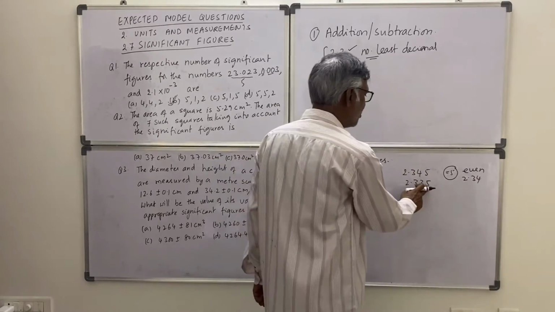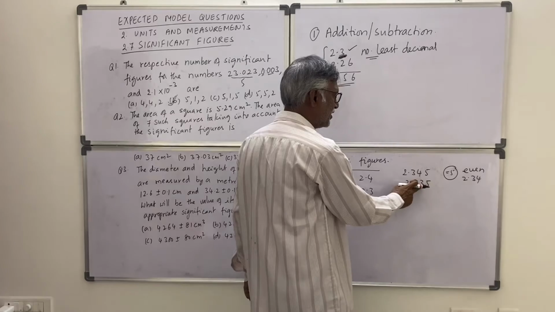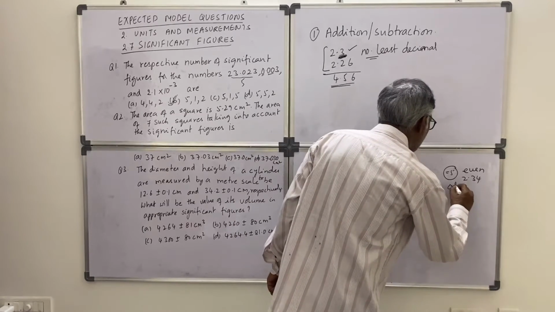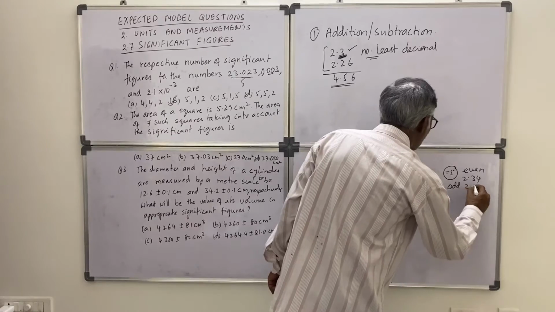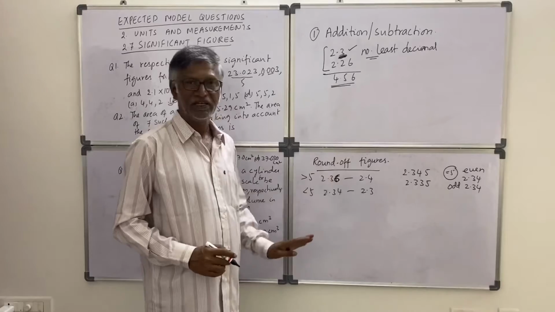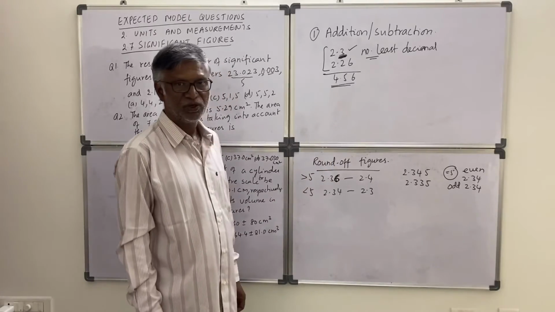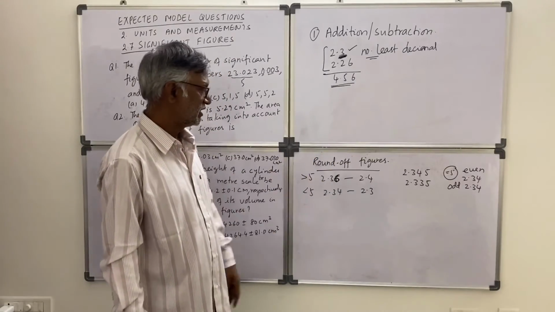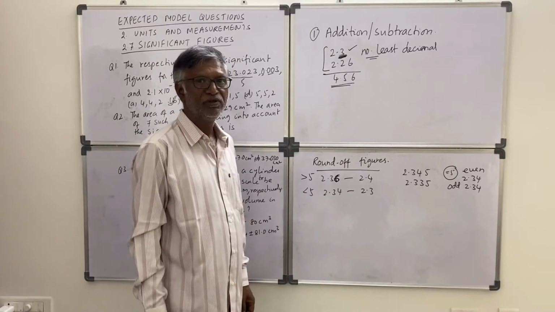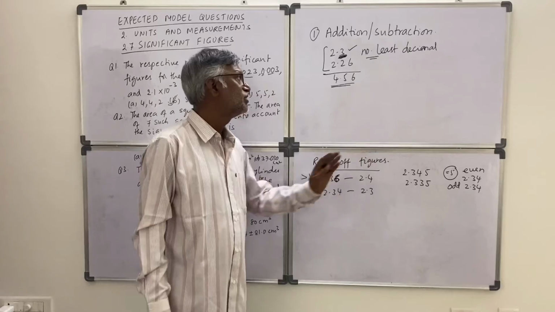If the digit you are dropping is preceded by an odd number, then the preceding number increases by one. That's all. Remember, these three rules are there in rounding of figures. Otherwise, if you want to drop one figure, you need to follow this rule.